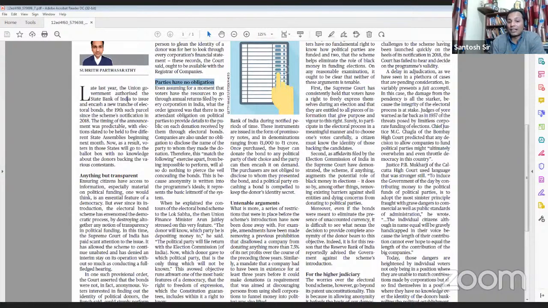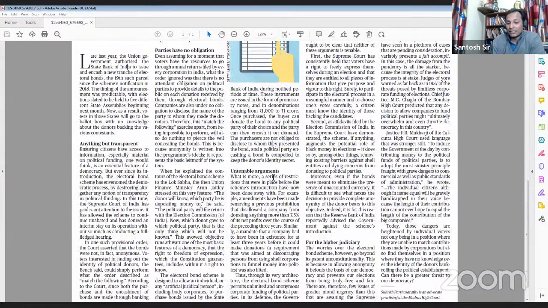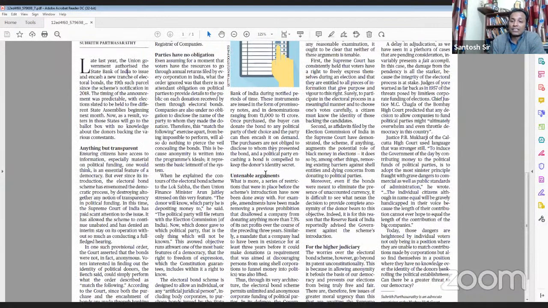And what will happen is that it will lead to many companies, which are just set up to give funds to political parties. The second change which was made: initially it was said that any company must be operating for at least 3 years to be eligible for buying these electoral bonds. That was also done away with.